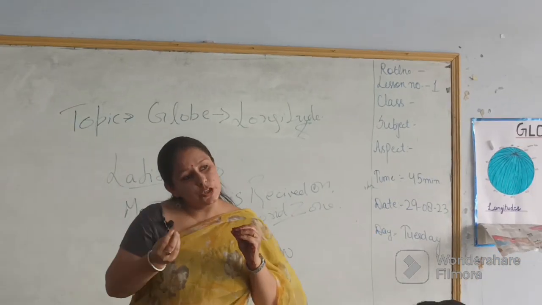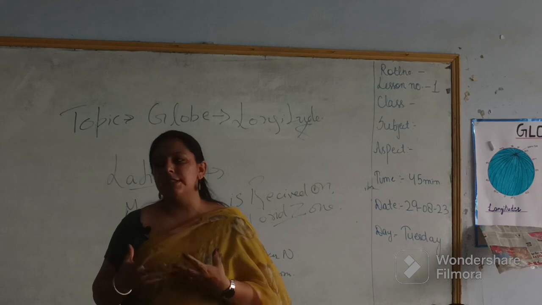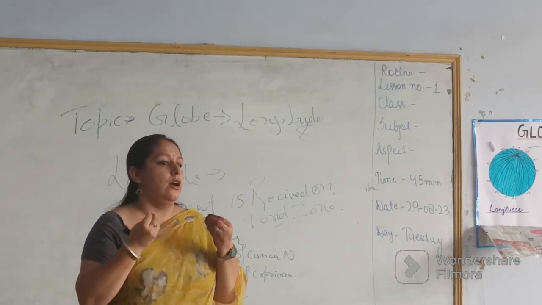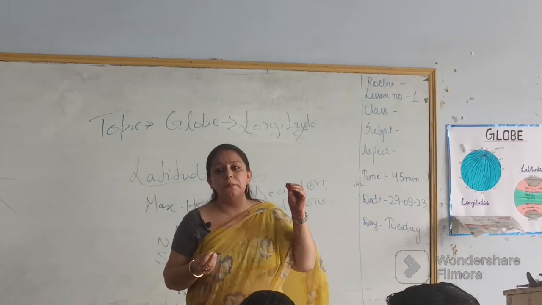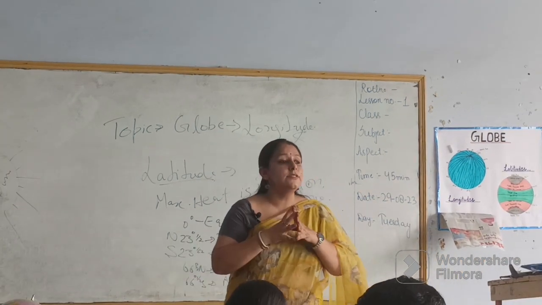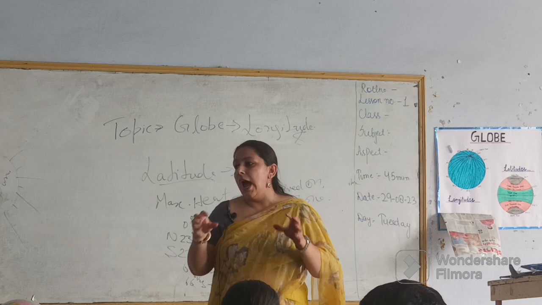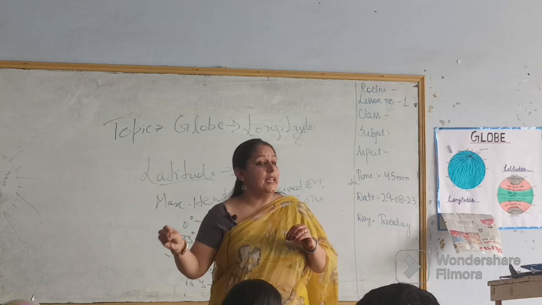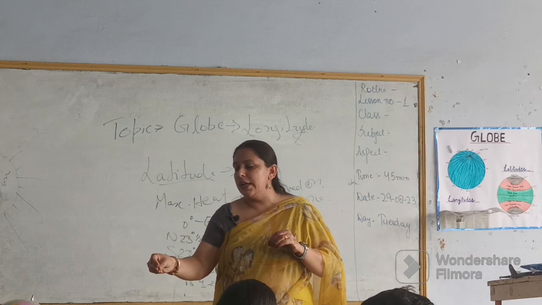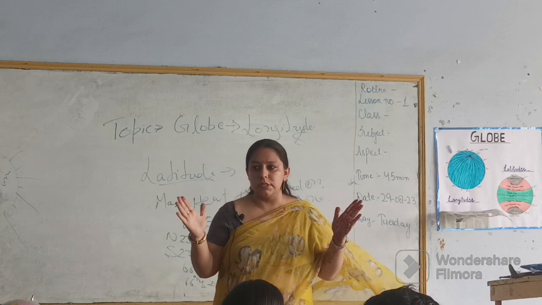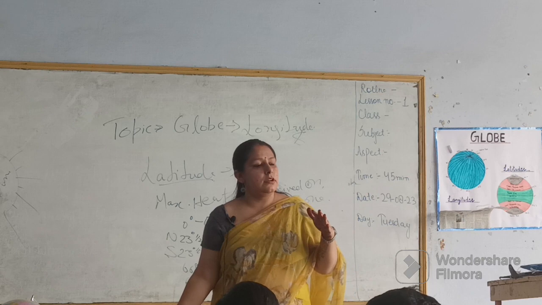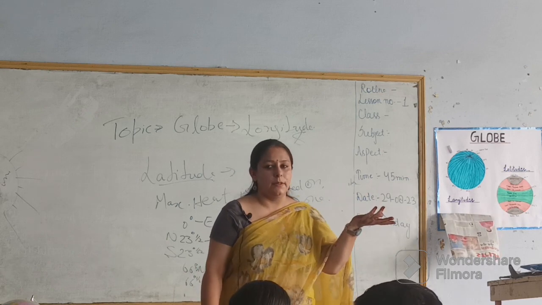When the circle is very short, the temperature is very low. So from 66 degree 30 minutes to 90 degree, there is freezing cold temperature, and as we decrease the degree towards 0 degree, the temperature is higher on both zones, towards south and towards north.